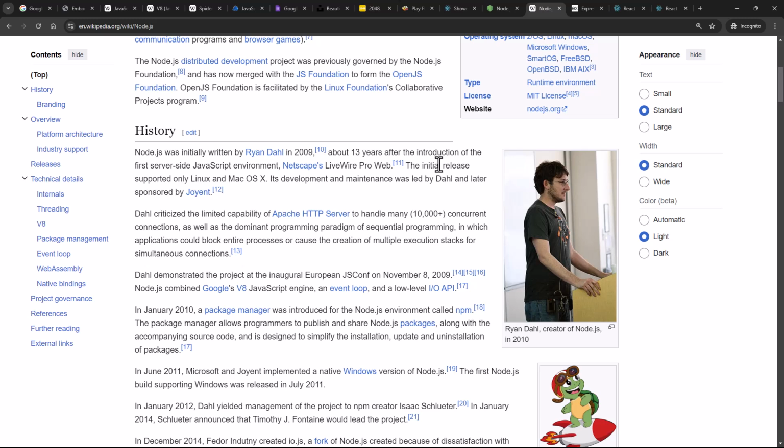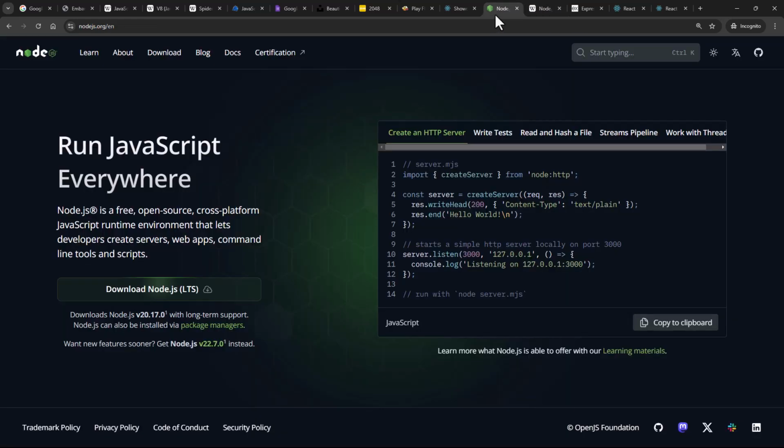Okay, now by embedding the V8 engine, which was originally designed to run JavaScript in the Google Chrome browser, he embedded that into a C++ environment and enabled JavaScript to be executed outside of the web browser. Okay, and this thing is called Node.js. So Node.js actually has the V8 engine at its core, which allows you to execute JavaScript anywhere.